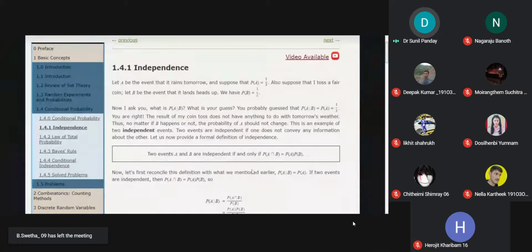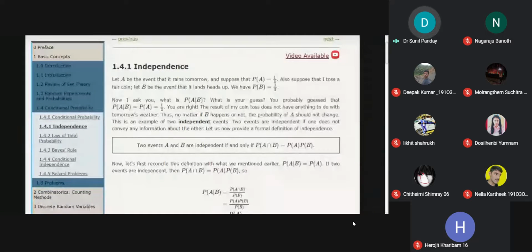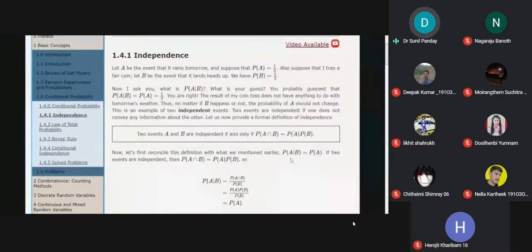Then we have independent events. I already told you that two events are said to be independent if the probability of A intersection B is equal to probability of A into probability of B. Or another way you can say it: probability of A given B is probability of A. That is, the happening of B does not affect the probability of occurring of A. So if probability of A given B equals probability of A, it means A and B are independent. Or if probability of A intersection B equals probability of A times probability of B, then again we say that they are independent.